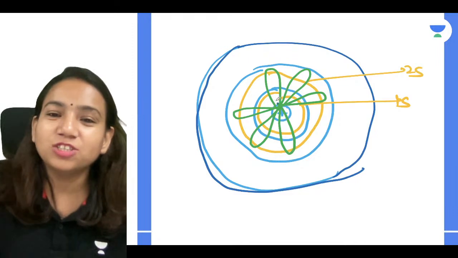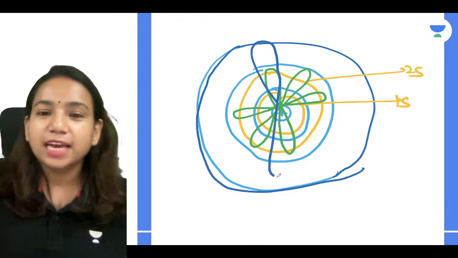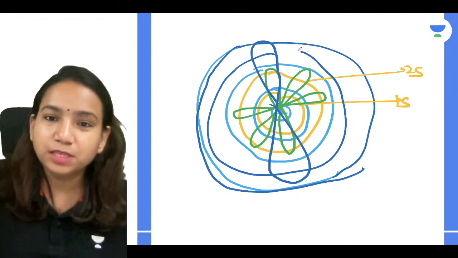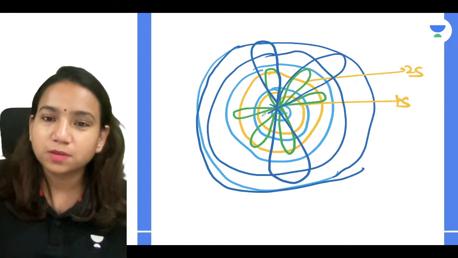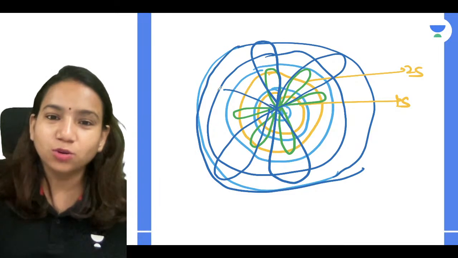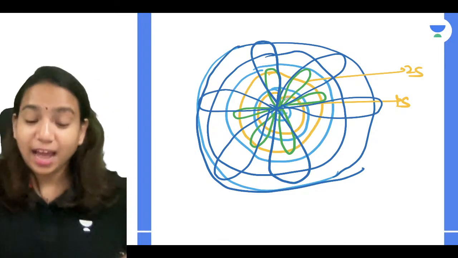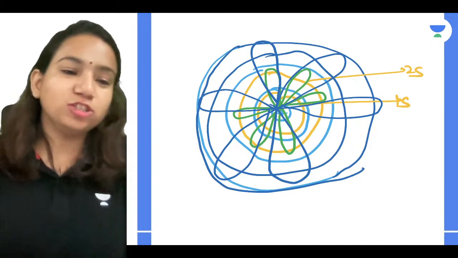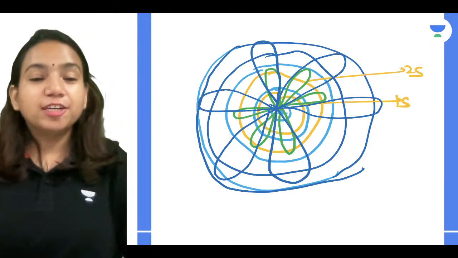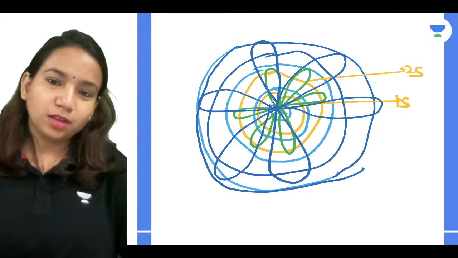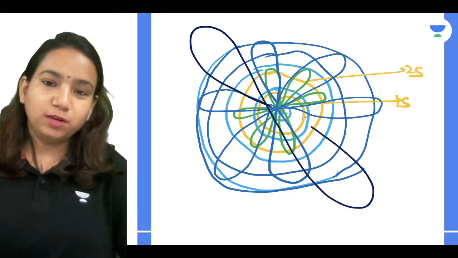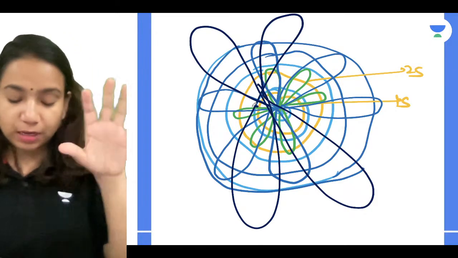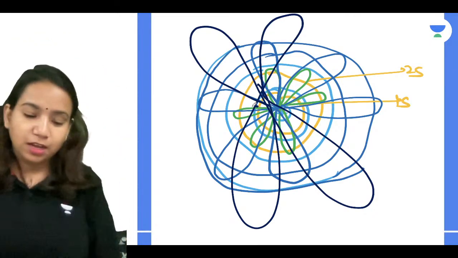In the third shell, there is 3s like a circular shape. There is 3p, meaning 3 dumbbells. So I'm making a rangoli, right? And then there are 3d, meaning 5 double dumbbells are there. Like that there will be 5 double dumbbells. There is only one I have made, but there will be 5.